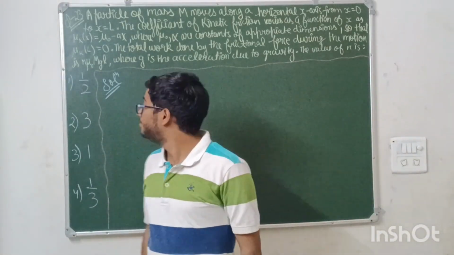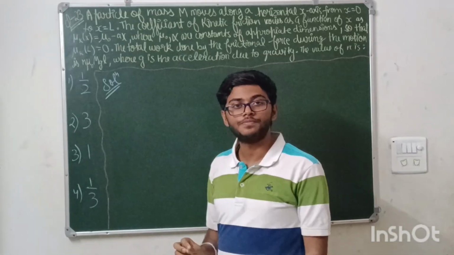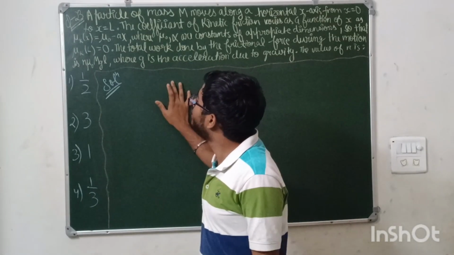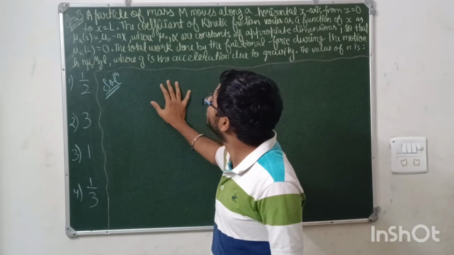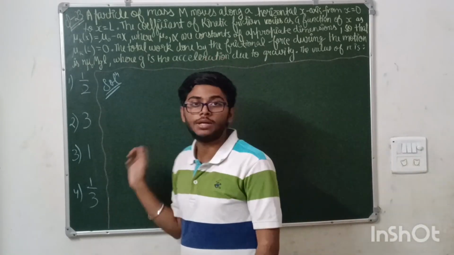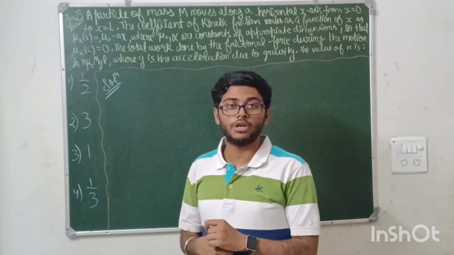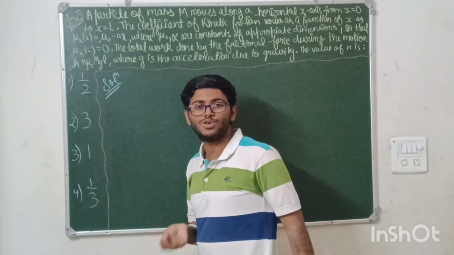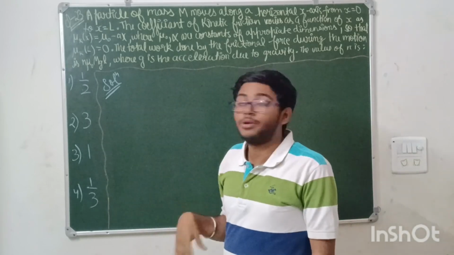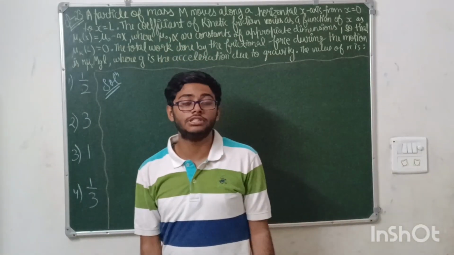Moving on to the next question. The next question is from the chapter work, power, energy. This question is basically based on Newton's laws of motion concept, and the concept of work, power, energy, work done by friction. It is used here. The question is quite good, or you can say it is an easy question. But in the exam temperament, these types of questions where friction is also a variable create trouble.